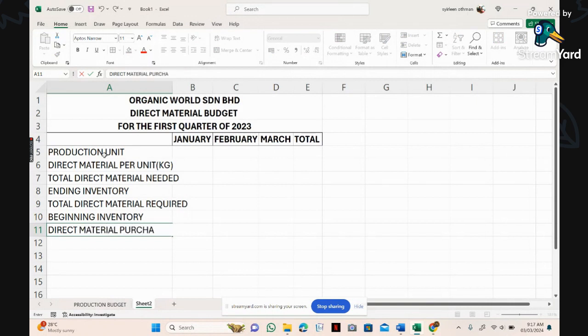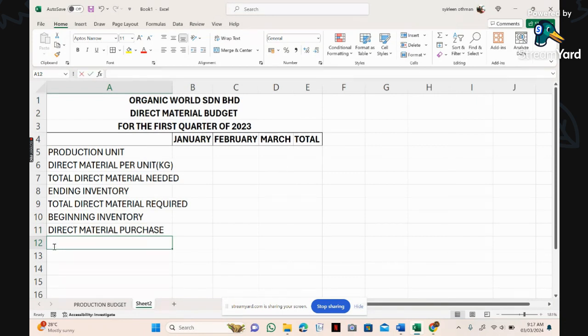Okay. Then you have your direct material purchase. Okay. Purchase ni maksudnya berapa kita nak beli. So apa yang kita nak beli tu sebenarnya ialah berapa yang kita perlukan. So you tengok kat sini kan. Total direct material required ni berapa direct material yang saya perlukan. Tapi saya tak perlu beli semua sebab dalam store masih ada baki. Sebab tu kita tolak beginning inventory so that we know how much of your direct material purchase. Ini yang you belajar tentang budget. That is what you're supposed to know. Okay. Alright. So then you have the direct material purchase.